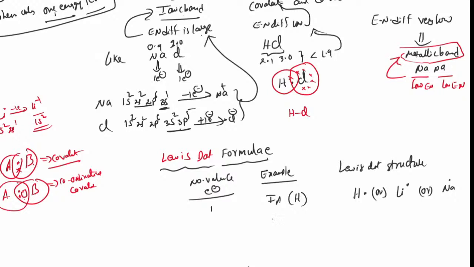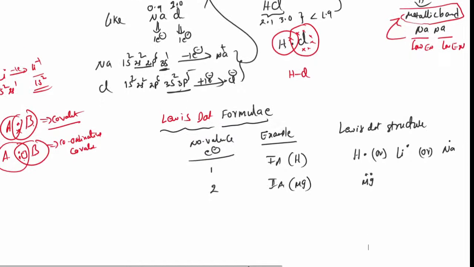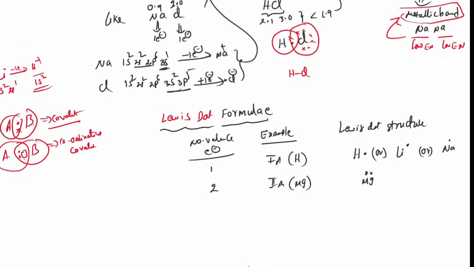Take the second group, best example magnesium. How many valence electrons? 2. That means the valence electrons of the atom we are representing as either dots or crosses. You call it Lewis dot symbols. Go for third group 3A, having 3 valence electrons.